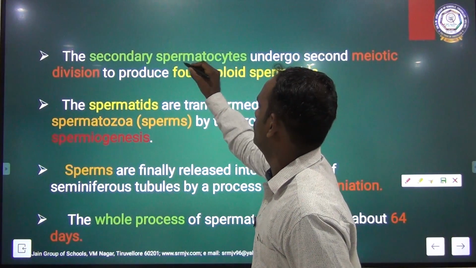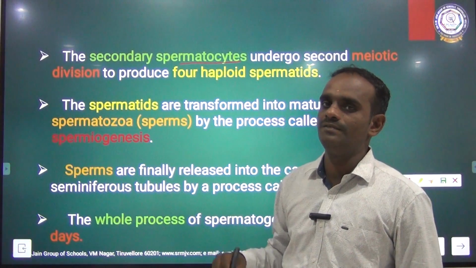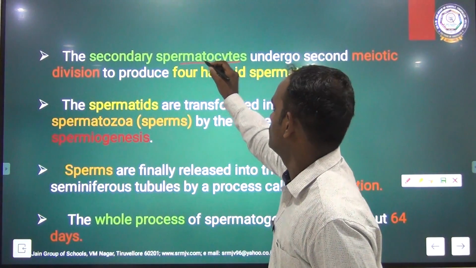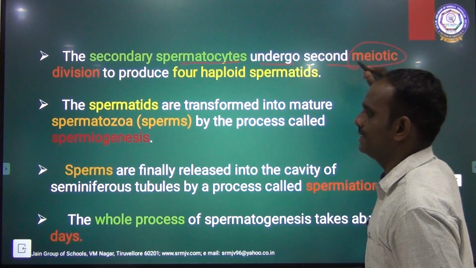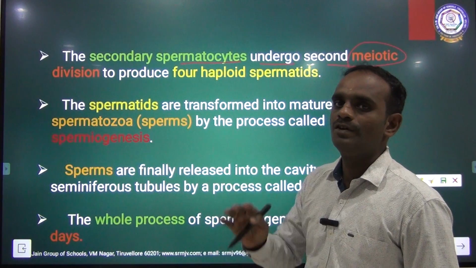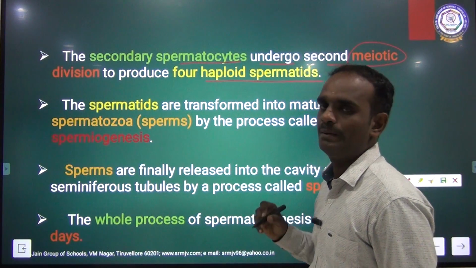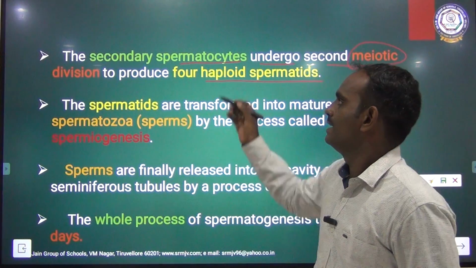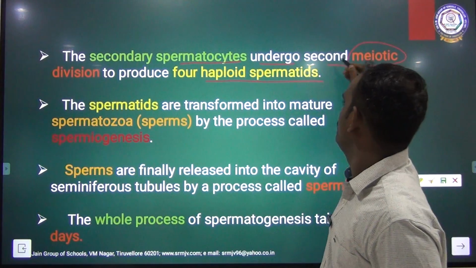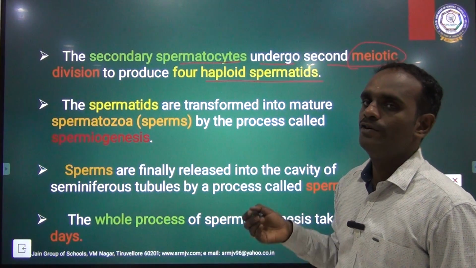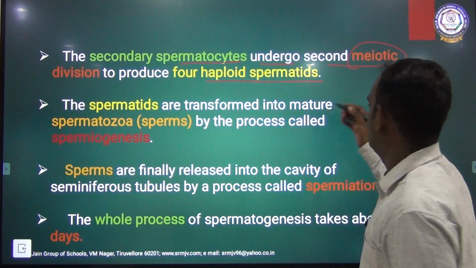After completion of first meiotic cell division, the secondary spermatocytes undergo the second meiotic division to form four haploid spermatids. Once again I am repeating, the secondary spermatocytes undergo meiotic cell division 2 to form four haploid spermatids.